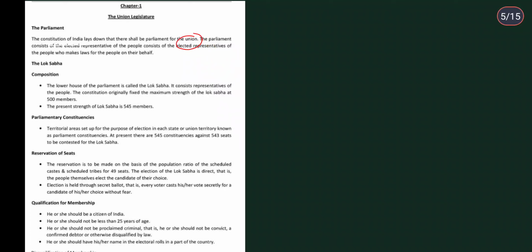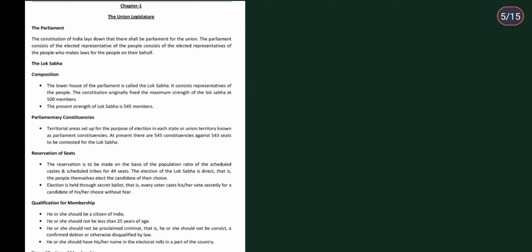The parliament consists of the elected representatives of the people, who make laws for the people on their behalf. So we elect the people who are going to make the laws and the provisions for us on our behalf. Obviously it has to be in our favor. Sometimes it's not, because it's for their benefit. But yes, the major cause for which the parliament is meant is this only.